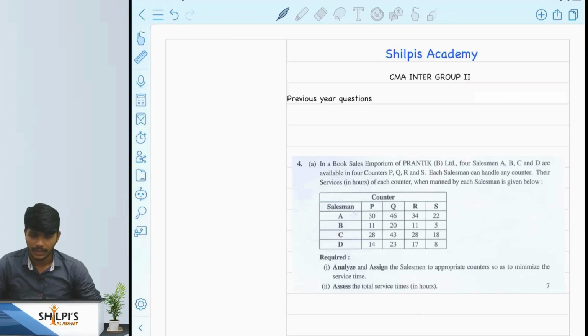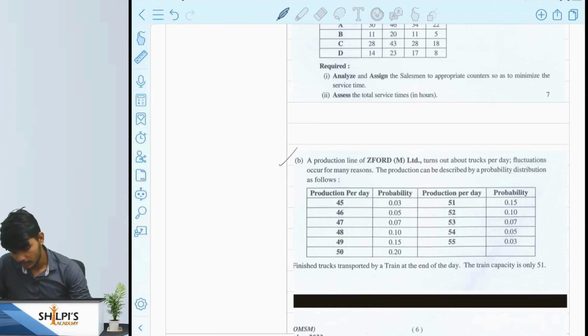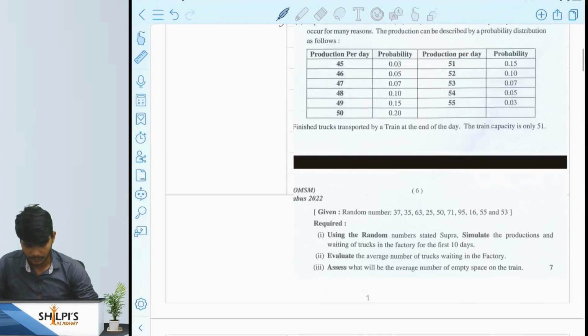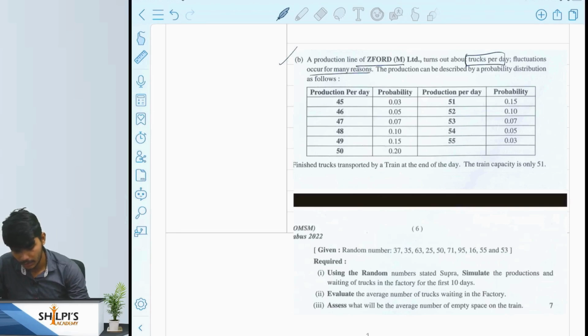Hello students, in this video we will see 114 marks. We are going to solve the second 7 mark question at first. This question comes under the simulation type. There is one production line that is producing trucks, and there is a fluctuation of production per day for that particular company, and they have also given the probability of the production per day.